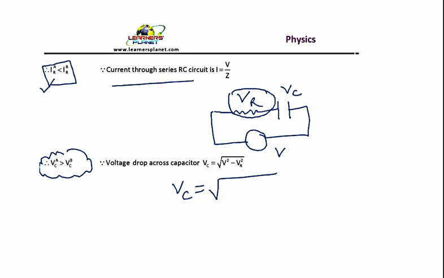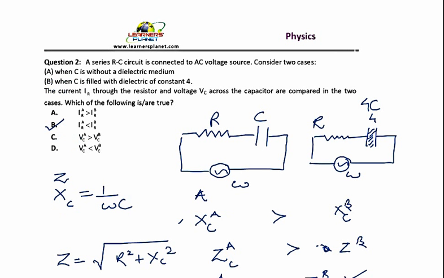VC is given by the square root of applied voltage squared minus voltage drop across the resistor squared. Now in the case A, since the value of current is less, VR will also be less, and if this is less, then the voltage drop across the capacitor has to be more. So this statement is correct. So you have B and C as the correct options. This was again a very simple problem.